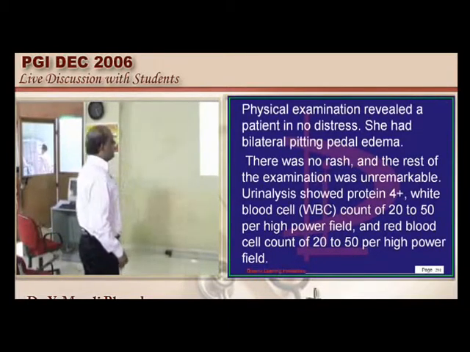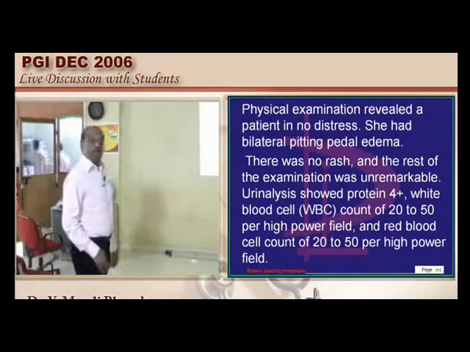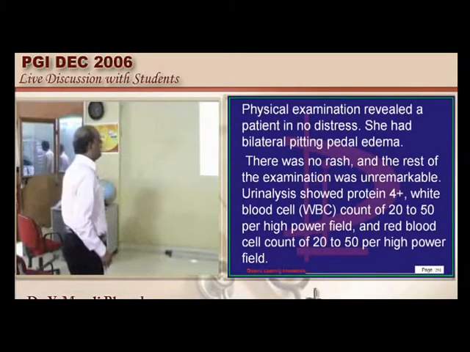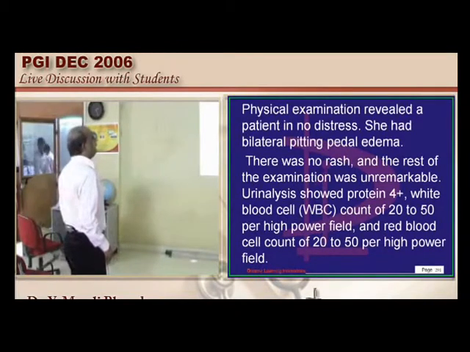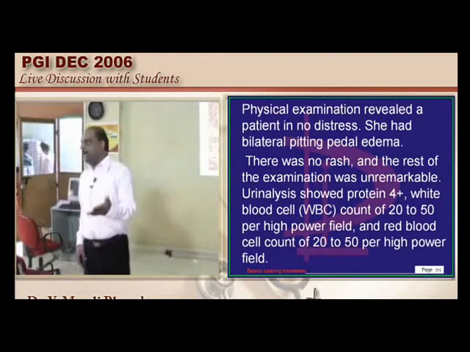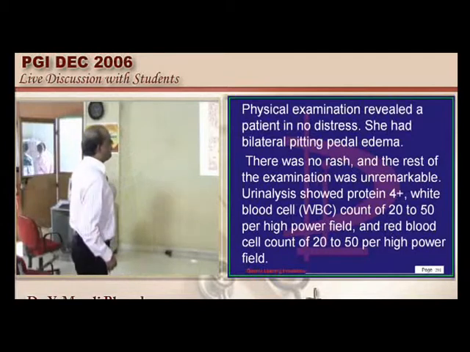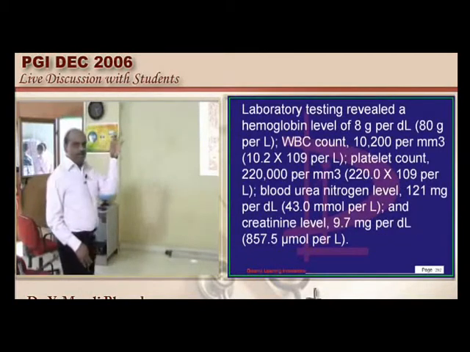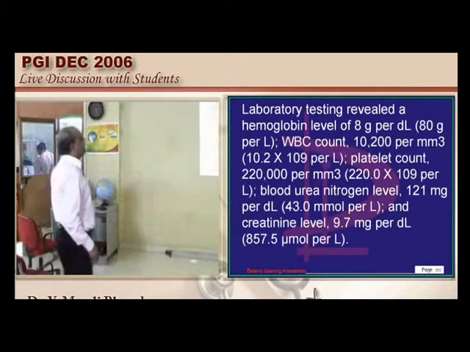Urine analysis shows proteinuria 4+, which is really a very bad state. ANCA positivity was also there, but the anti-glomerular basement membrane antibody is negative. And because she is having proteinuria, a renal biopsy was done, and it shows the presence of crescent formation in the glomerulus, which is a very characteristic feature.